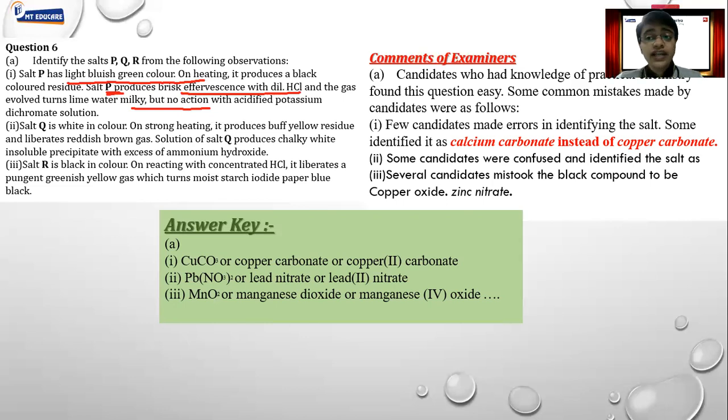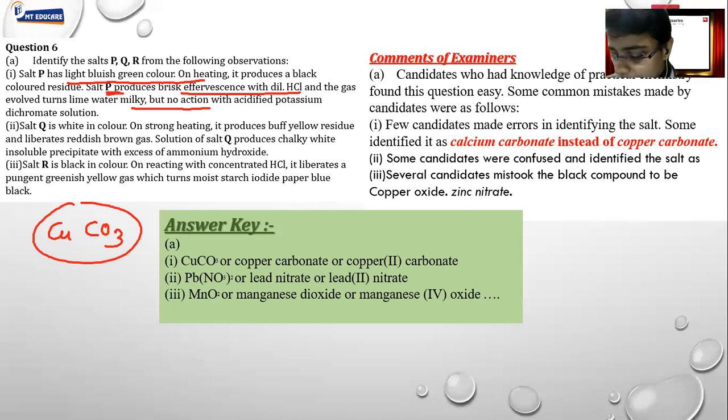That means carbon dioxide gas has evolved. Carbon dioxide gas evolves from what? From carbonate. And the compound is light bluish green in color, which means it is a copper compound. So obviously when I bring them together, I get the compound copper carbonate. So that is the correct answer. Okay, so that is how we are supposed to identify.